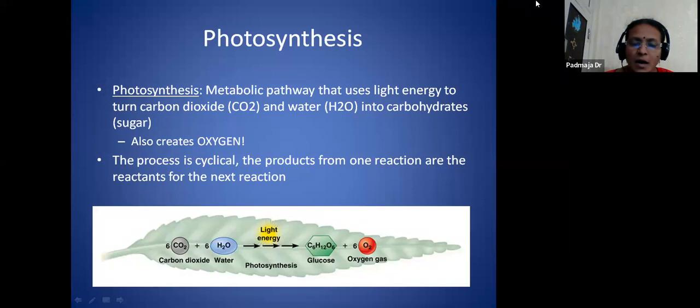These processes take place in the leaf. The leaf is the main organ for photosynthesis, and in which cell organelle does it take place? It is the chloroplast. We clearly know that all plants are green in color due to the presence of photosynthetic pigments. With these pigments only, the plants can prepare their own food materials.